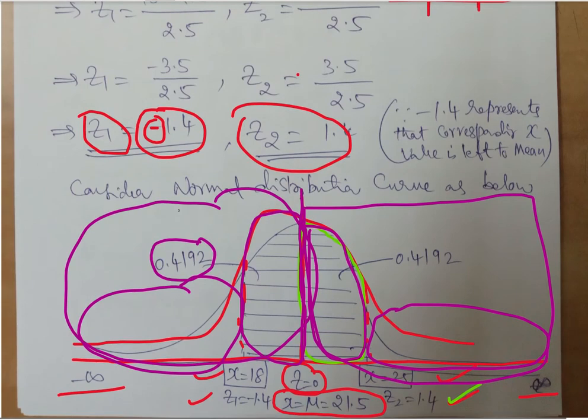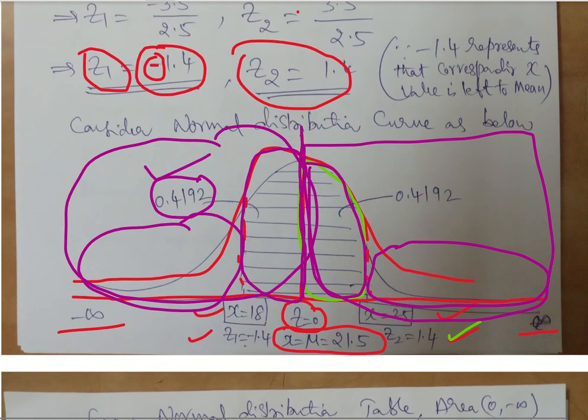So 0.4192, how did you get it? We have used the table, we got 0.4192. So now minus is simply a symbol that represents the area is on the left side of the mean. You need not worry about the minus. Similarly, on the right hand side, we have 1.4. Since the value is same, we will get the same area, that is 0.4192. So now once you know the 0.4192, we can calculate what is being asked.